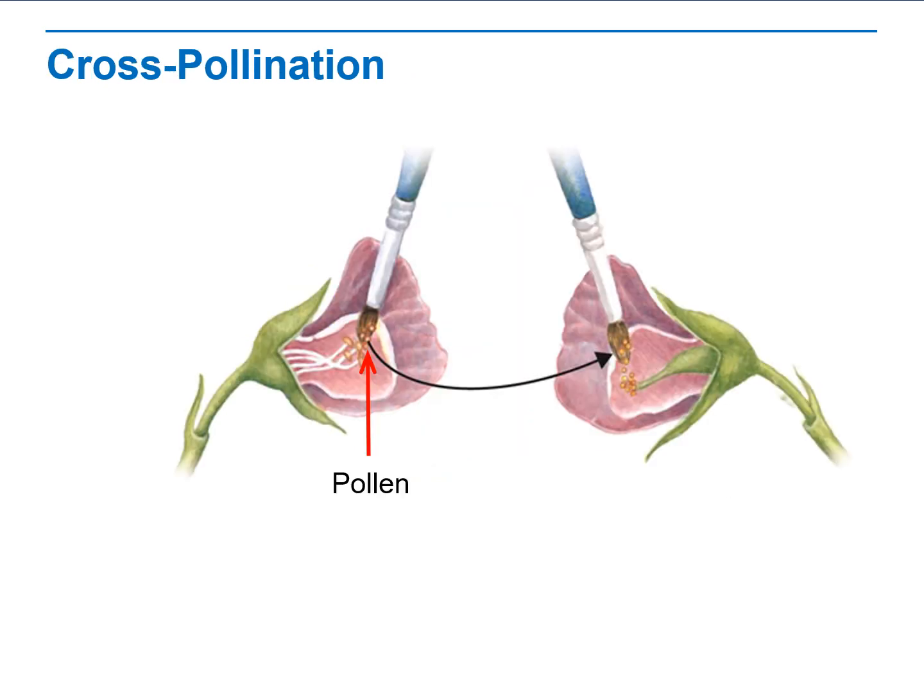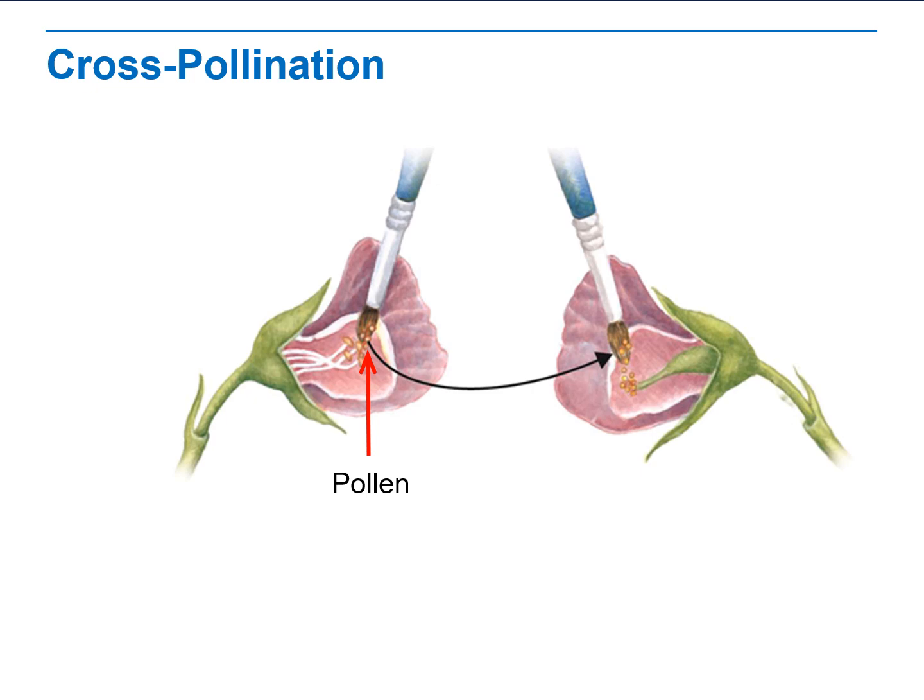What do you notice about the flowers shown here compared to the flower on the last slide? Notice that in the last slide, the flower had both male and female structures. Here, the flowers have only male or female structures. The one on the left has male structures. The one on the right has female structures.